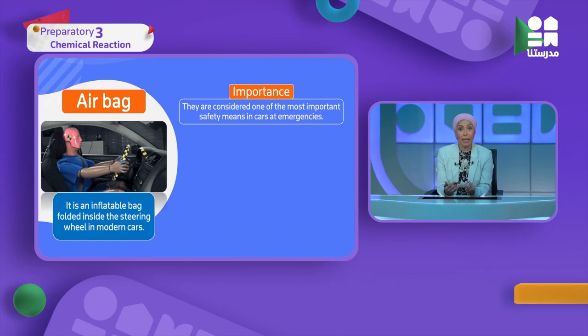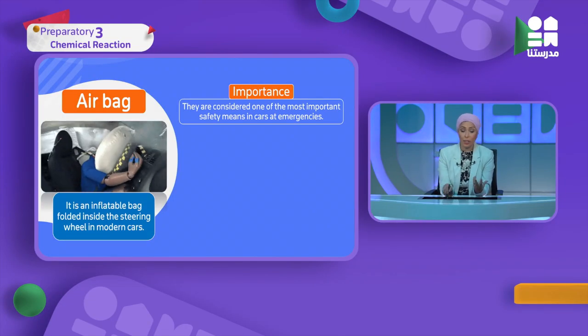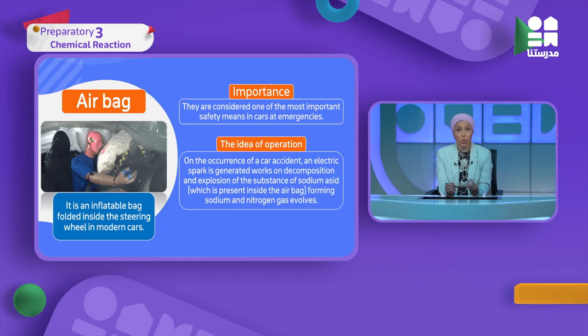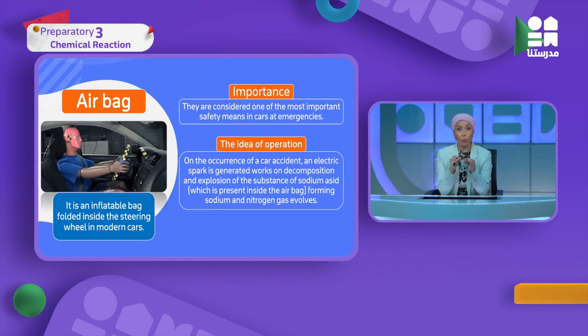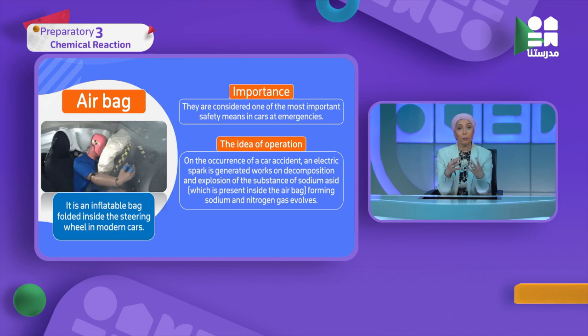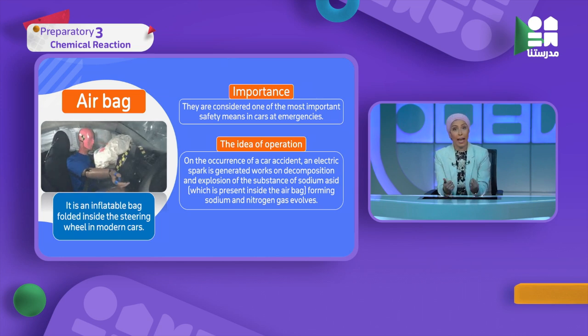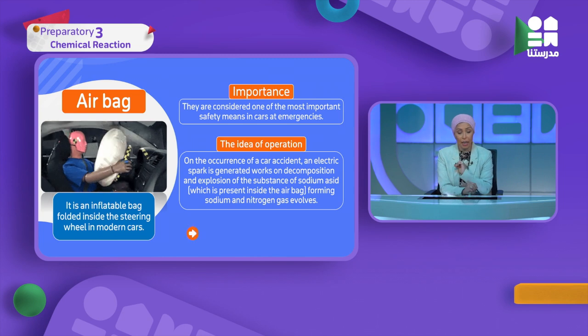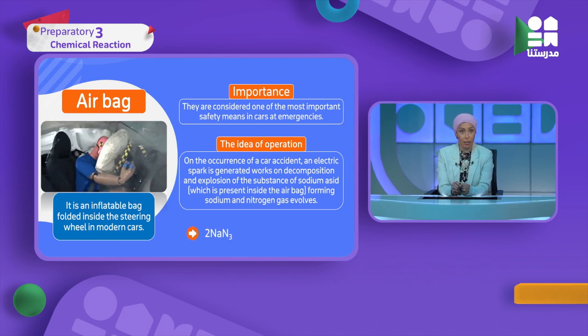All of you know that all modern cars have airbags for safety in case of an accident. What is the relation between airbags and thermal decomposition? If there is an accident, an electric spark happens from the engine. This electric spark heats the gas that is filled inside this airbag as you see here.